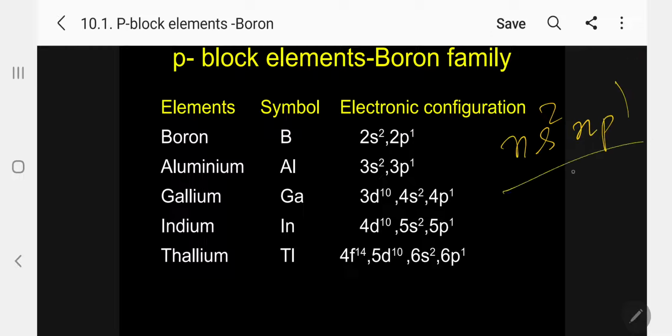ns2 np1 is the general electronic configuration for the boron family. So boron is in the second period, and this is third, fourth, fifth and sixth. Correspondingly, we have these family members. Here we are going to concentrate only on the boron family and its compounds.